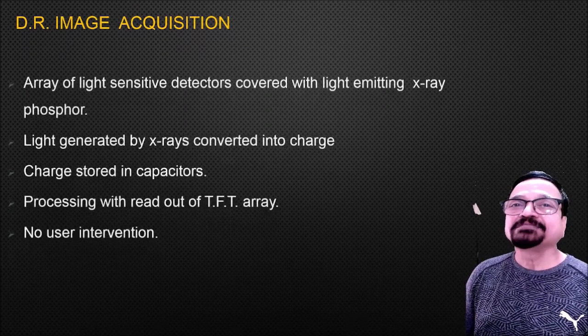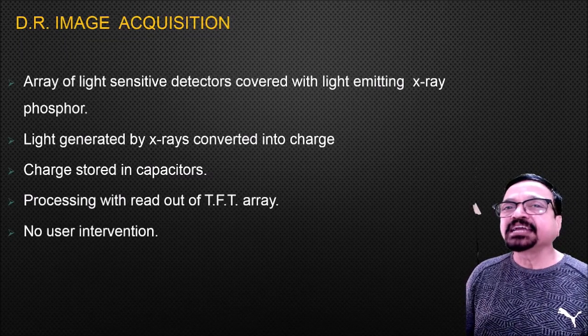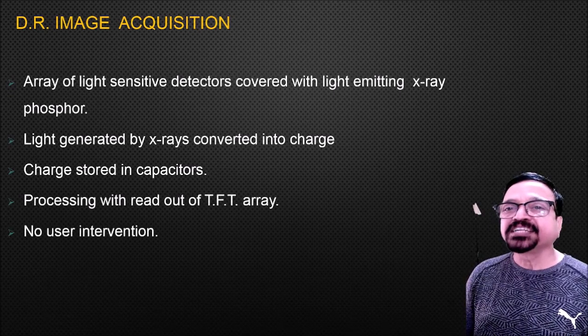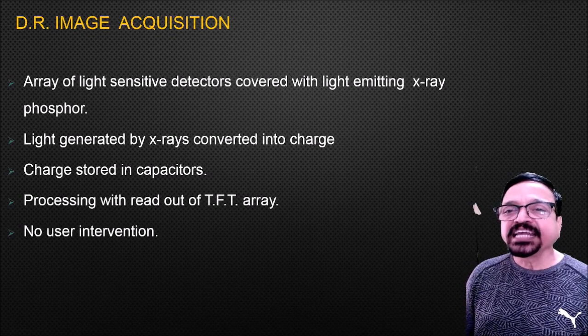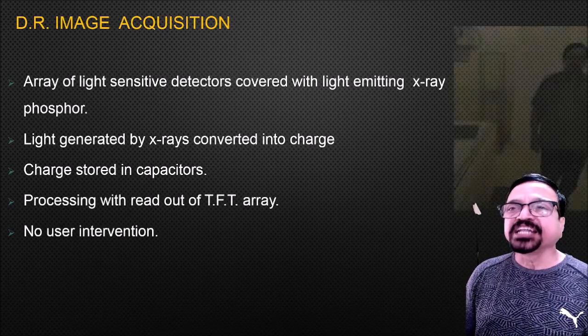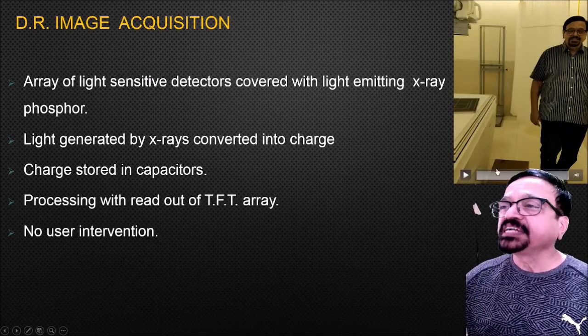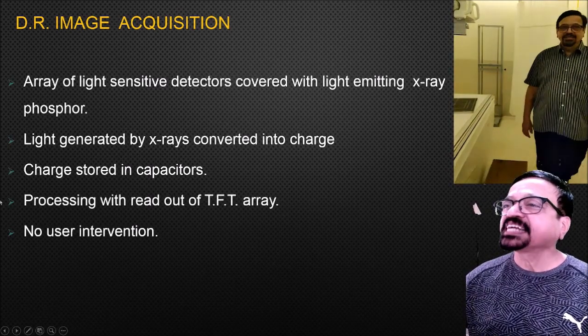Now DR image acquisition: the array of light sensitivity detectors is covered with light emitting X-ray phosphor. The light generated by the X-rays is converted into a charge stored in the capacitors. Then processing occurs with the readout of the TFT array, with no user intervention. So it's extremely fast. Let's see what the DR image or DR cassette looks like.